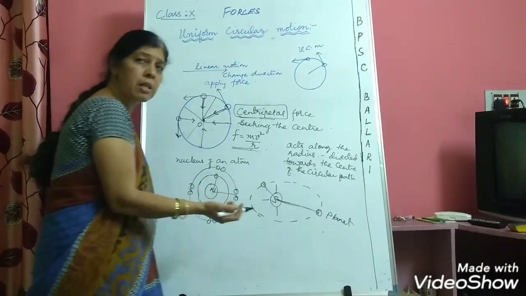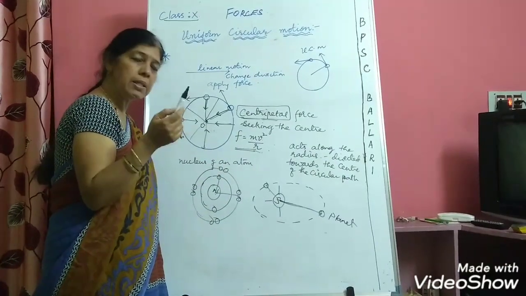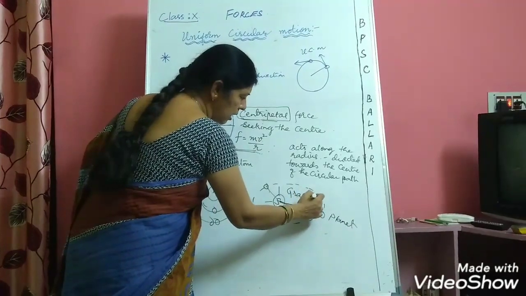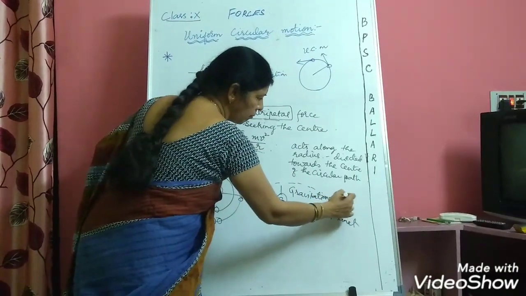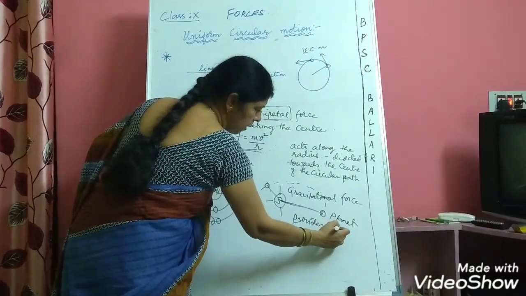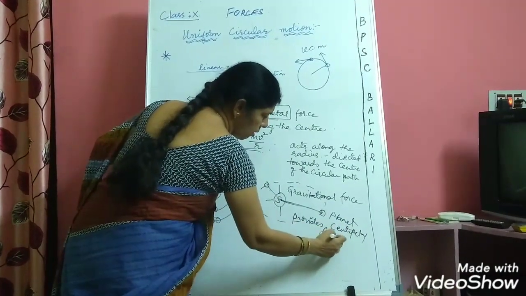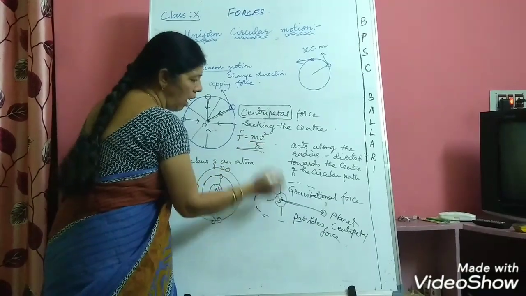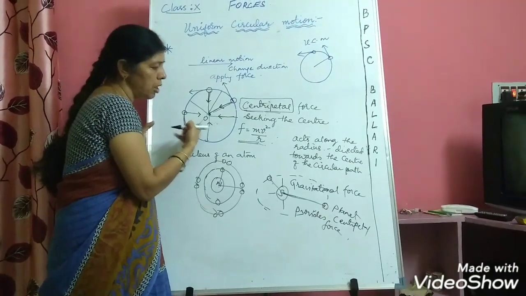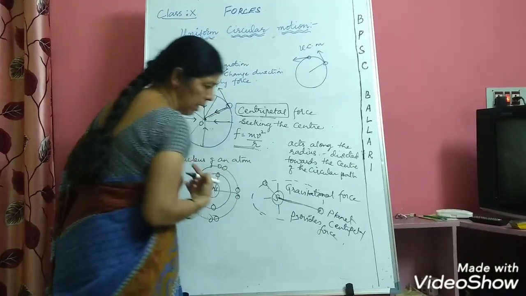And what force is responsible for the planet to go round and round about the sun? We know that it is nothing but gravitational force. Here the gravitational force provides the necessary centripetal force. And what is R here? R is the distance between the sun and the planet. That's why I told you, if it is a perfectly circular motion, then R becomes the radius. Otherwise, R in general is the distance between the sun and the planet.